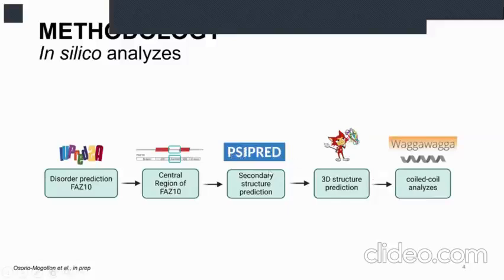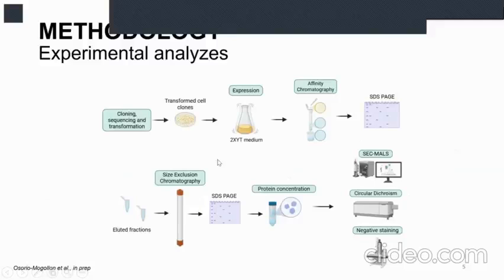We have performed a secondary structure prediction and 3D structure prediction with the famous tool AlphaFold 2 and coiled coil analysis. Experimental analysis was with cloning, sequencing and transformation. We have made some clones, made expression and purification of recombinant proteins with affinity chromatography and size exclusion chromatography. And we have stabilized different protein concentrations according to the next steps: SEC-MALS, circular dichroism, and negative staining.